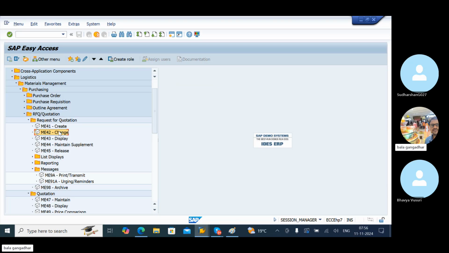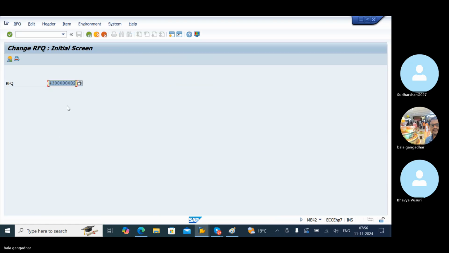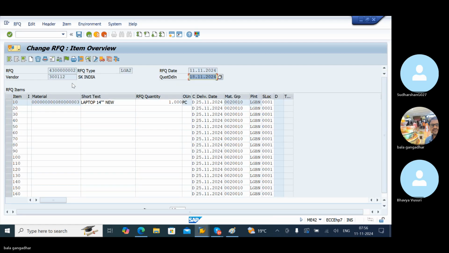Double click on the change button, enter any RFQ number, and press Enter.